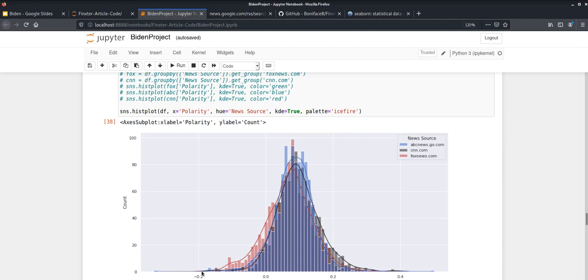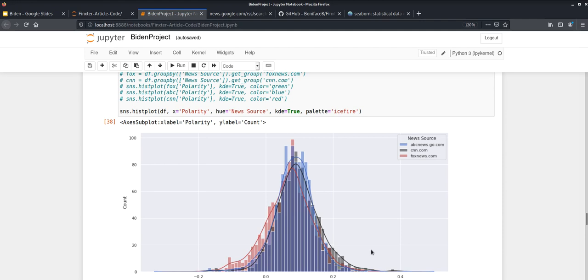You'll see the polarity values fall mostly between negative 0.2 and about 0.3. Even politically extreme websites, very, very few of their articles are going to fall outside of this range in general.